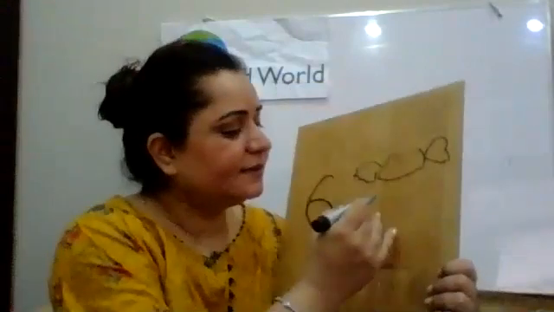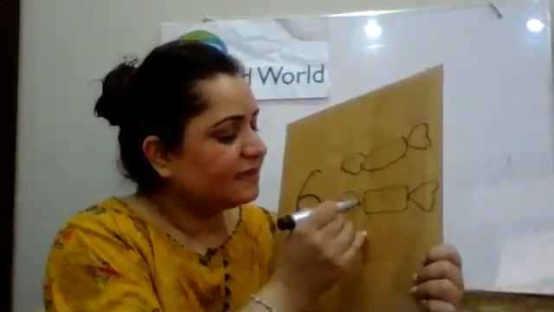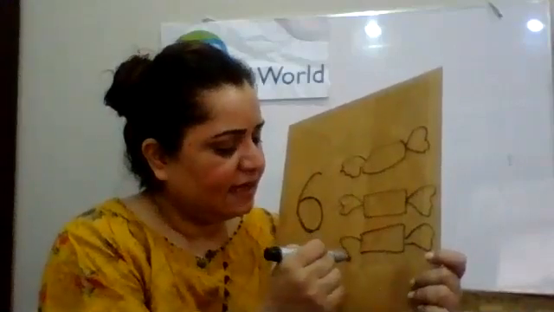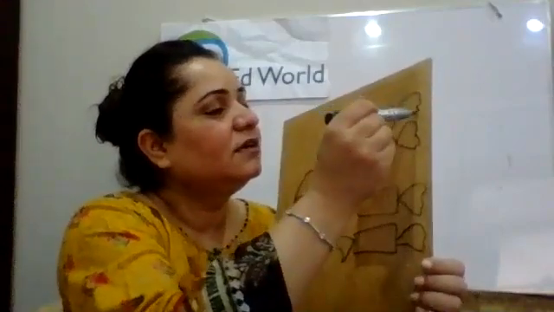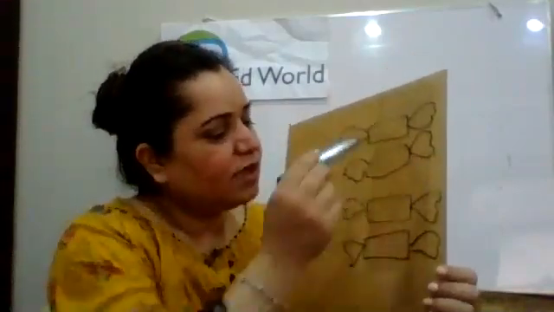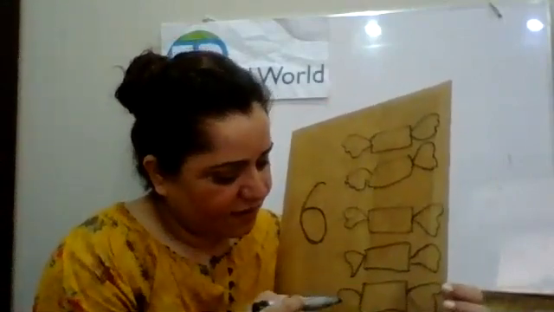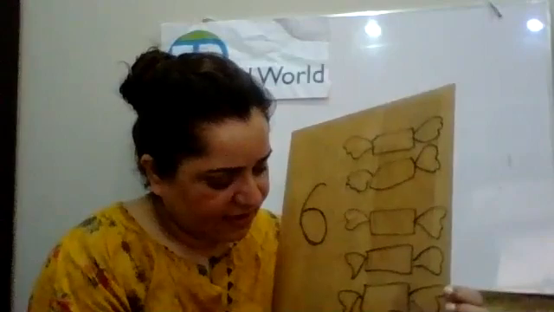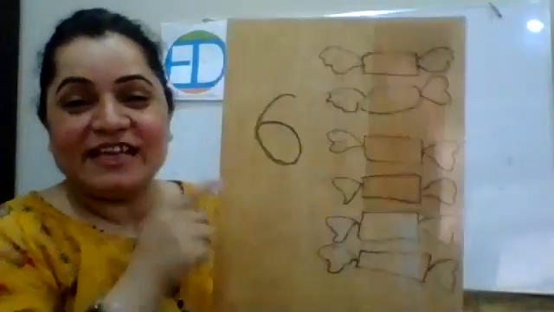Does it look like a candy? Yes, it does look like a candy. 6 has 6 candies. And let's see if 6 can share equally. We're going to make the candies. 1, 2, 3, 4, 5, and 6. I'm just drawing it roughly, so don't look at the drawing, we are only learning about the numbers.